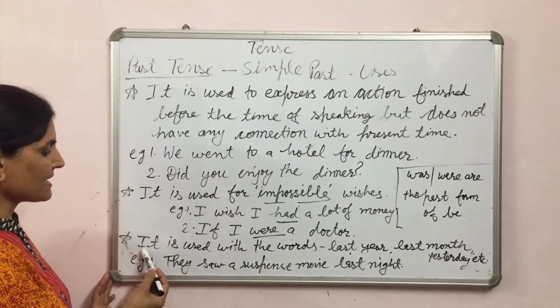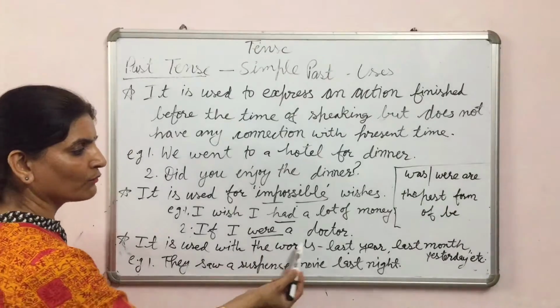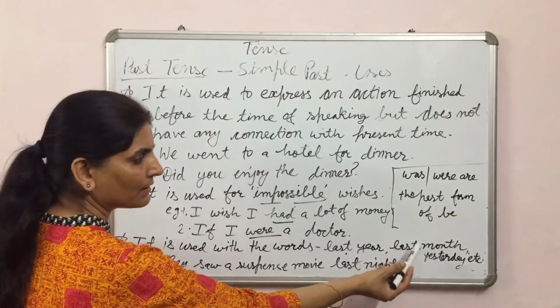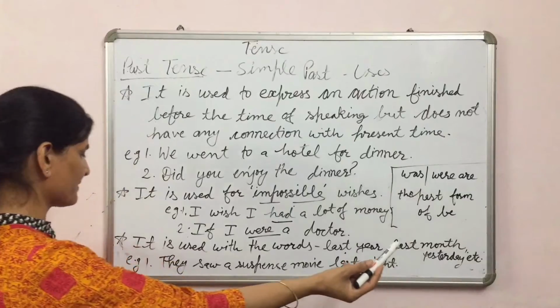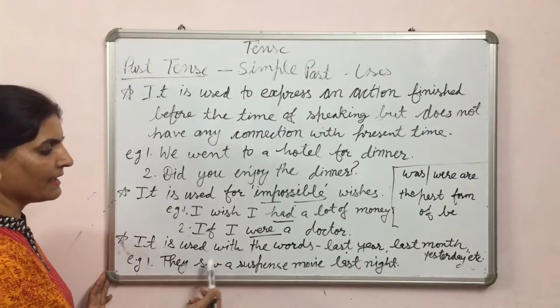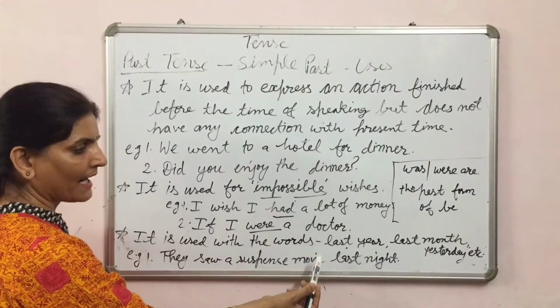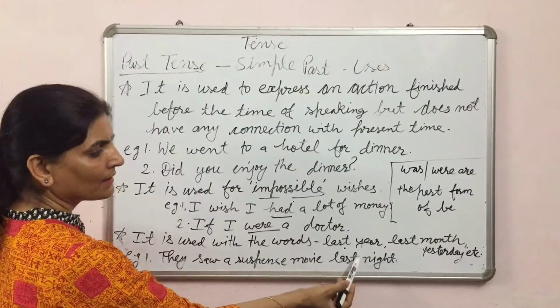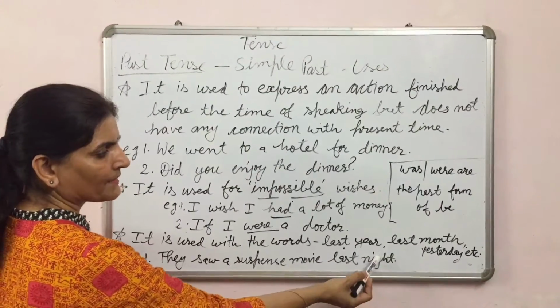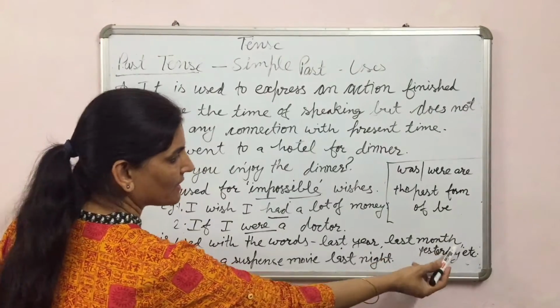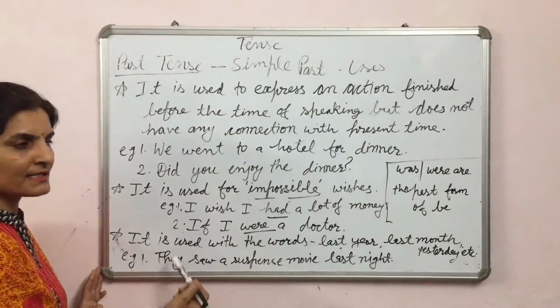Next use of this tense is it is used with the words last year, last month, yesterday, etc. For example, they saw a suspense movie last night. Means it shows the past time, and with these words we use simple past tense.